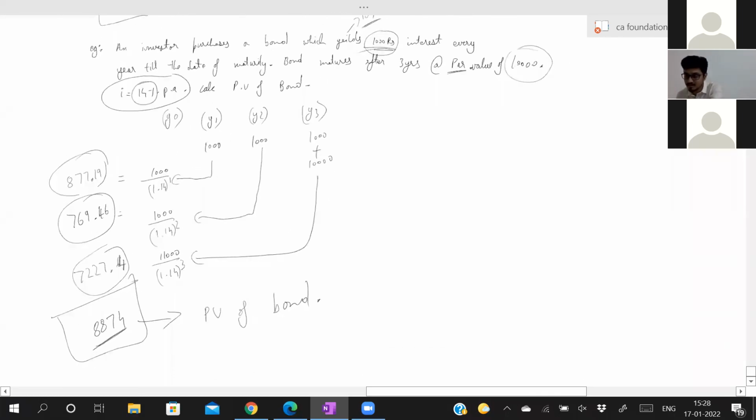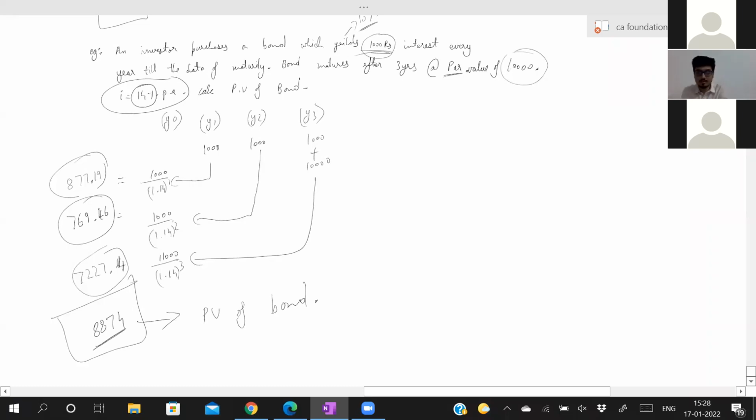Copy this sum, we'll do one more sum, which is a bit complicated. Instead of giving 1,000 directly, they would have given the interest rate of the bond. So here I had given 10,000 rupees directly. Now if I had just said 10% bond, then you have to calculate 1,000 rupees. Par value is 10,000 and 10% of it is 1,000. Now check whether 8874 is the correct answer or not.